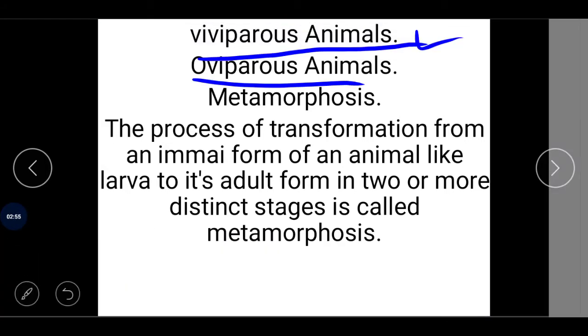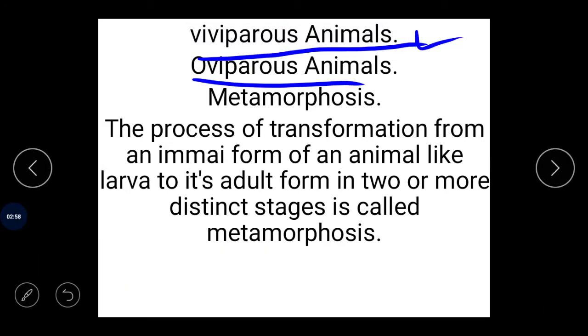Now, the third topic: what do you mean by viviparous animals? Vivi means alive and parous means bearing. They are those animals which give birth to young ones. They are called viviparous animals.